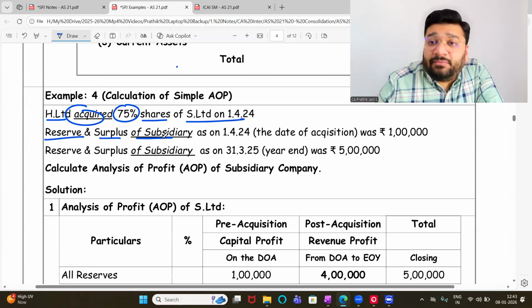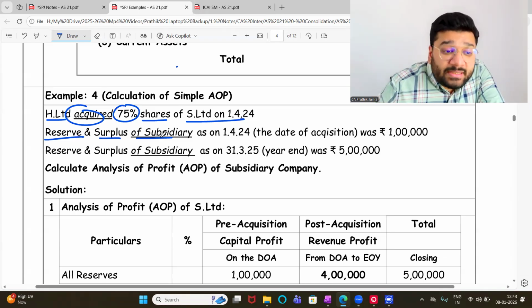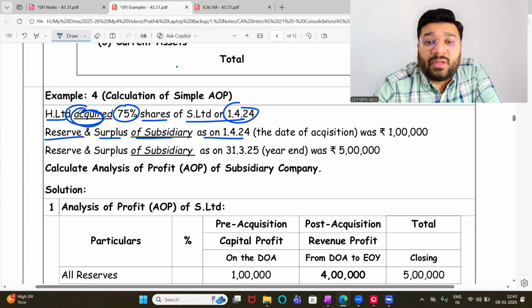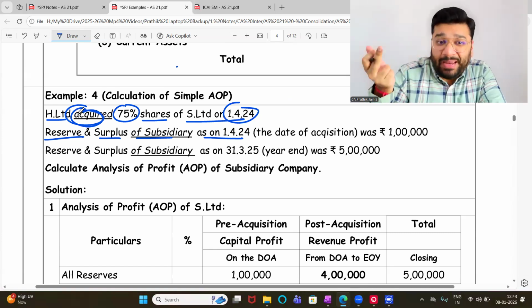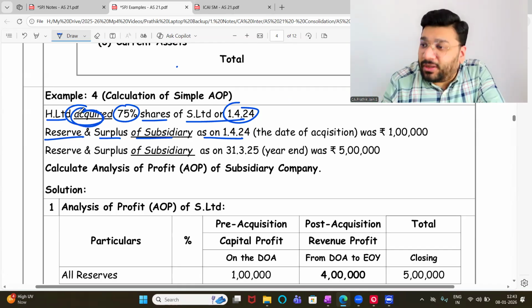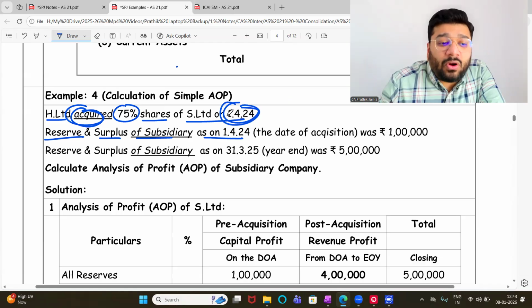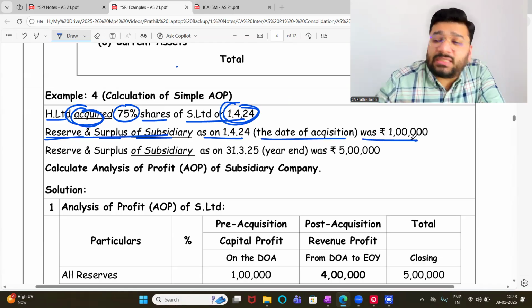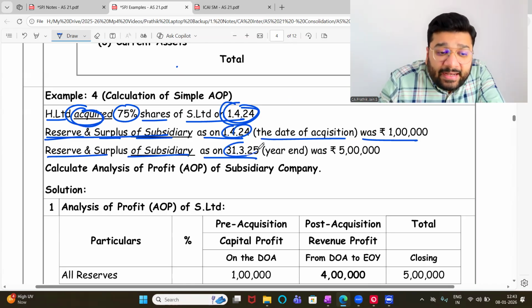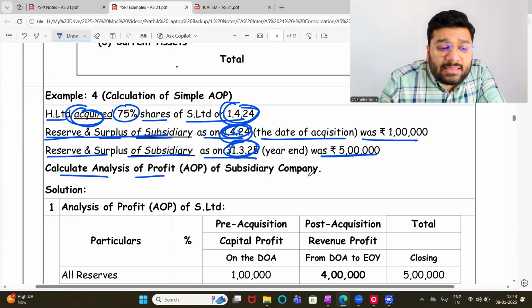Reserve and surplus of subsidiary, not holding. I said reserve and surplus of subsidiary as on 1/4/24. 1/4/24 is the date of acquisition. On this date, we acquired the shares from the existing shareholders of S Limited. So the money the holding company paid goes to the bank account of the shareholder and not to the company. Got it? On 1/4/24, the date of acquisition, the reserve and surplus balance was 1 lakh. On 31st March 25, one year later, this is year beginning, this is year end, it was 5 lakh rupees. Calculate the analysis of profit.